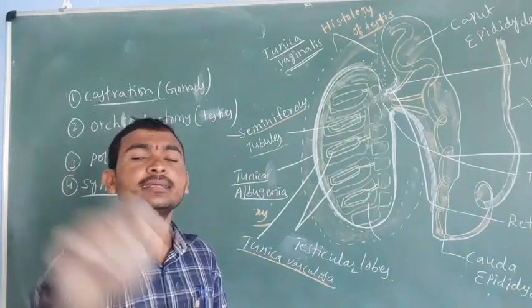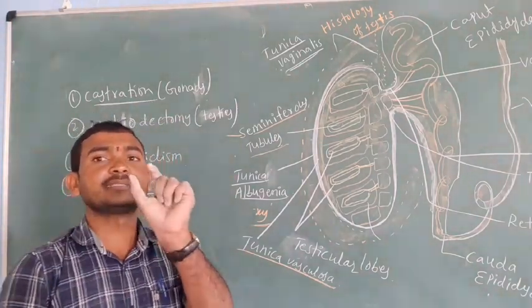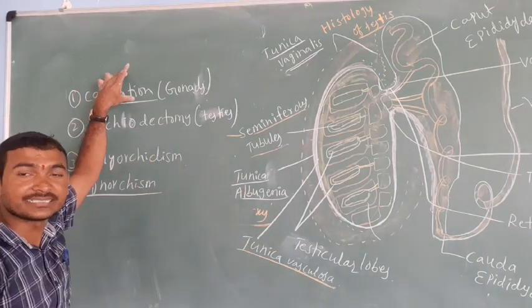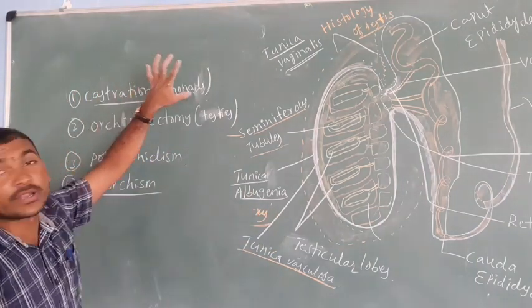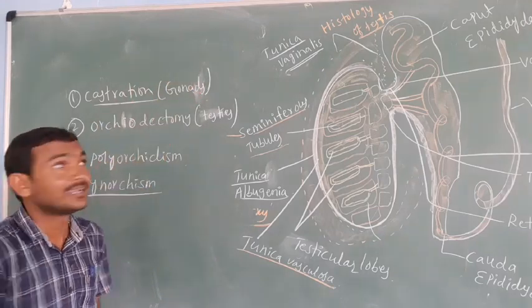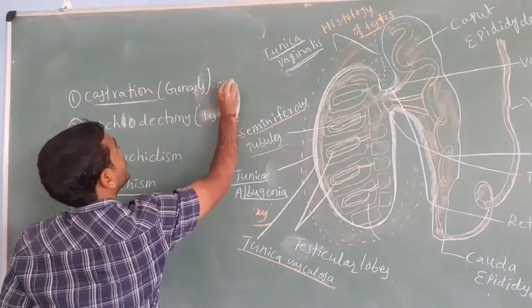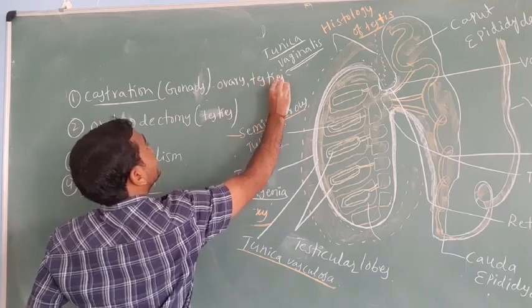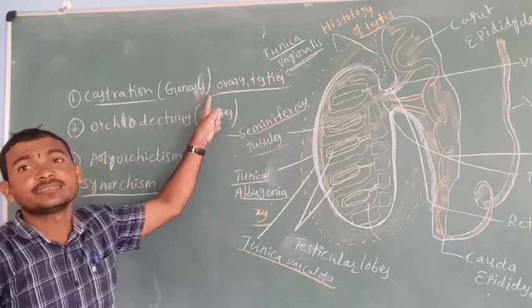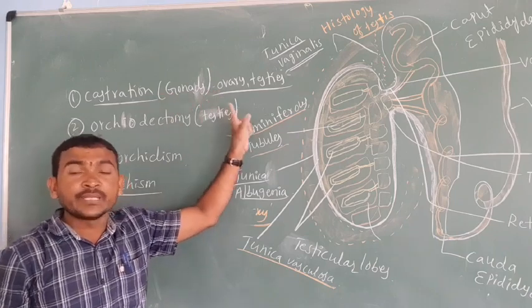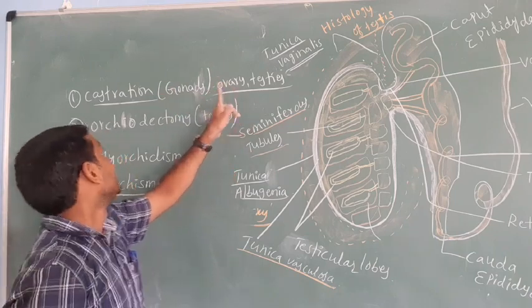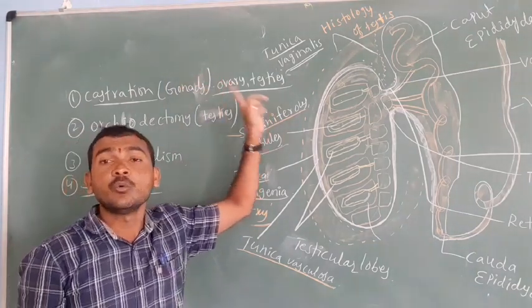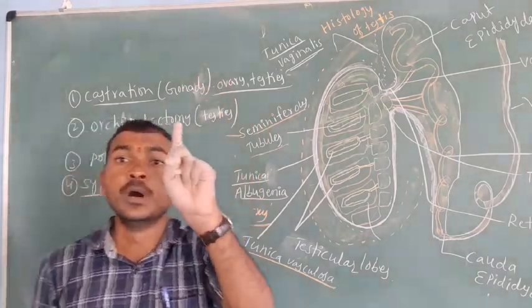Before this, we will explain some terminology. Castration: what is castration? The removal of the gonads, like the ovary or testes, is called castration. What happens in the bull?